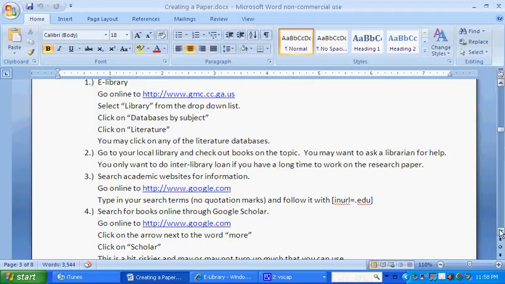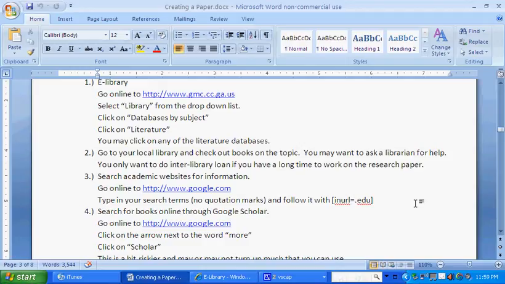Then we could search academic websites for information just by going to Google, and then we would want to type in our search terms and then follow it with exactly what I have typed here. You want to have a bracket, then "in URL equal .edu", and that'll turn up first.